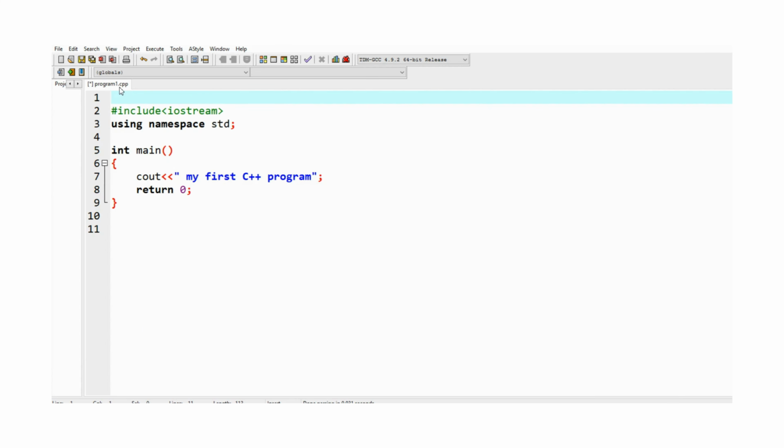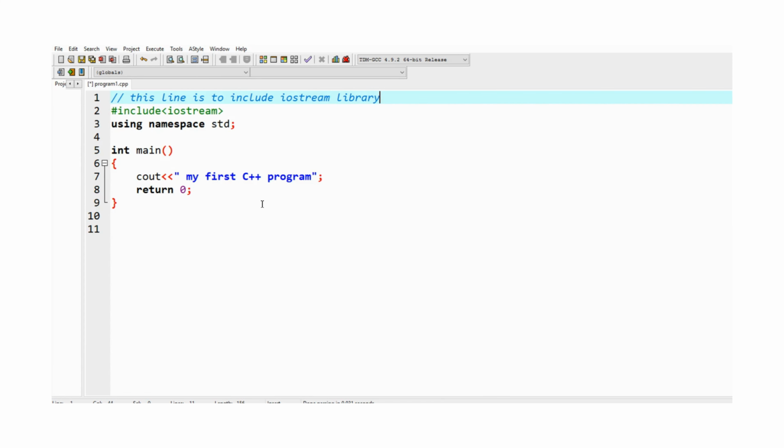We have this C++ program. Now, for example, I want to add a comment. There is a special syntax. The first thing I have to add is double slashes. Now I can add a comment: this line is to include the iostream library. This is my comment for the first line.